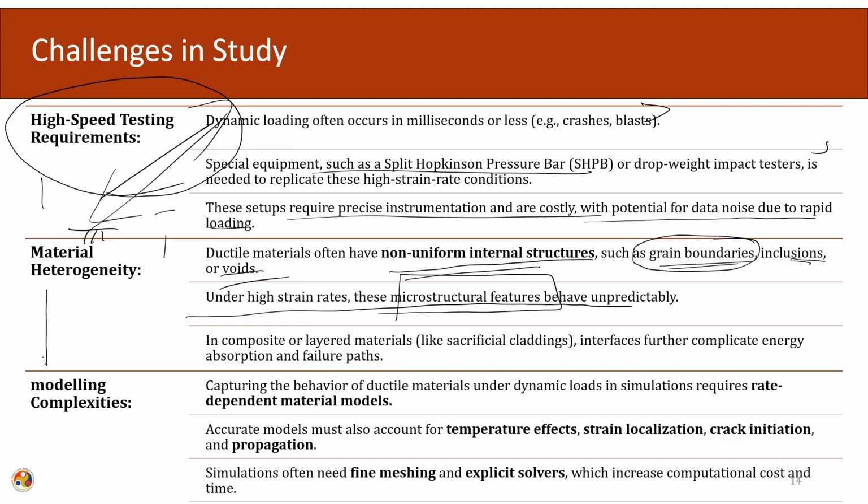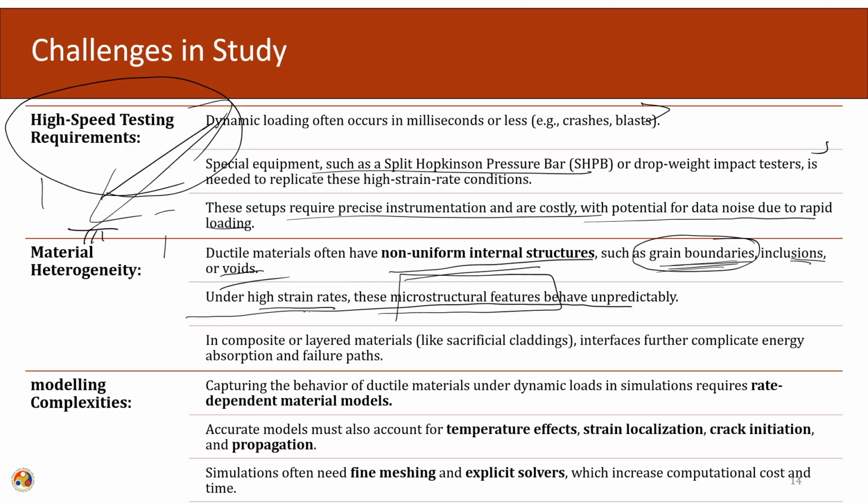Let us say we have a metallic coupon. During a static loading, or during a very slow loading, we are sure that we are going to see a necking type of behavior. But this metallic coupon, or any type of ductile material, will have certain irregularities. In the boundaries there will be irregularities, there will be impurities inbuilt into this system. That will not be engaged during a slow static event, but during a high dynamic event, these impurities and all will play a significant role.